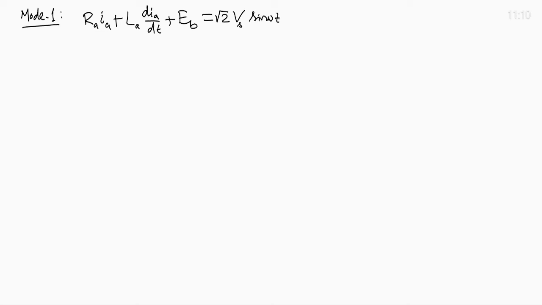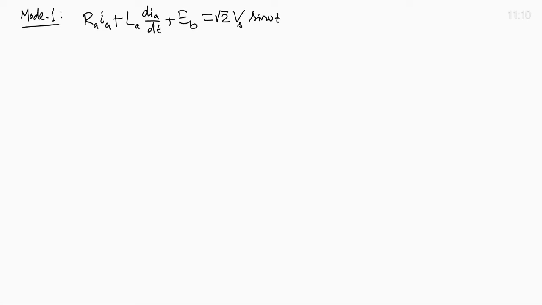So, let us consider mode 1. The equation is R_A I_A, the resistance drop, plus the inductive voltage L_A dI_A by dt, plus the back EMF E_B, the average back EMF, equals root 2 V_S sin omega t. This is the differential equation.